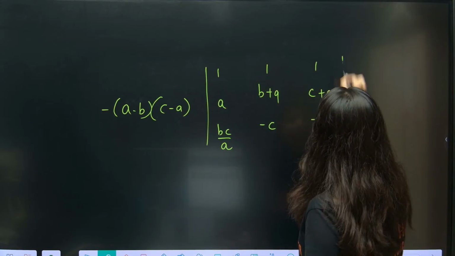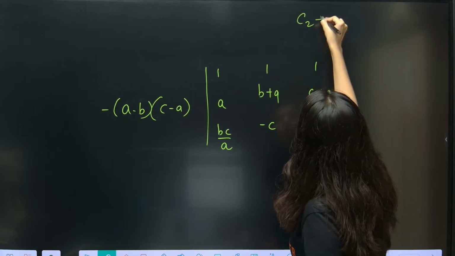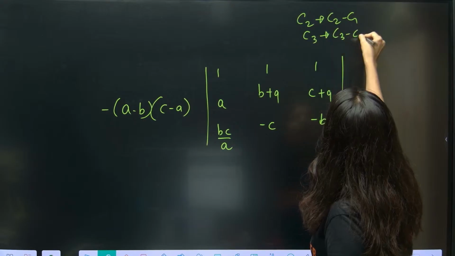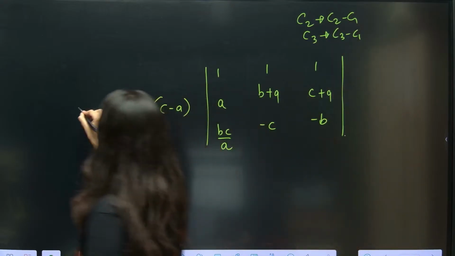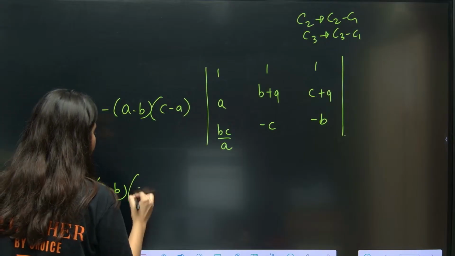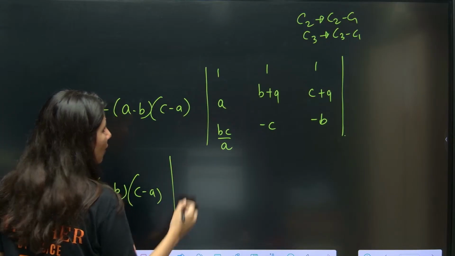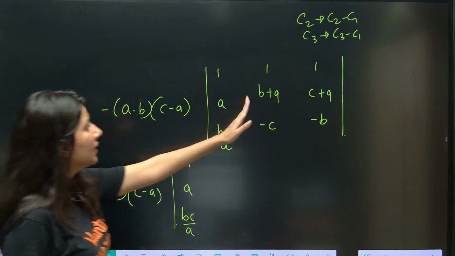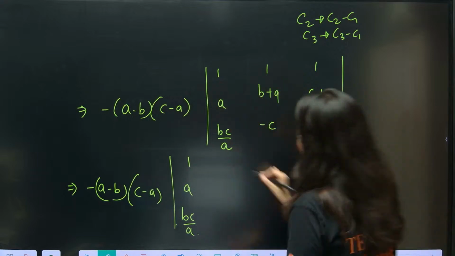Now again, C2 goes to C2 minus C1 and C3 goes to C3 minus C1. Yes, can I do that? So this is going to give you minus of A minus B, and this is C minus A, and now 1, A, and this is BC upon A. Now C2 minus this, so this is 0.